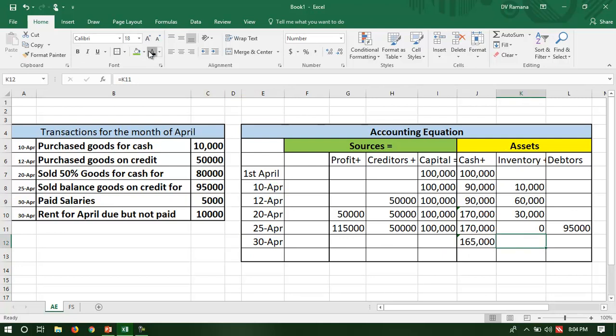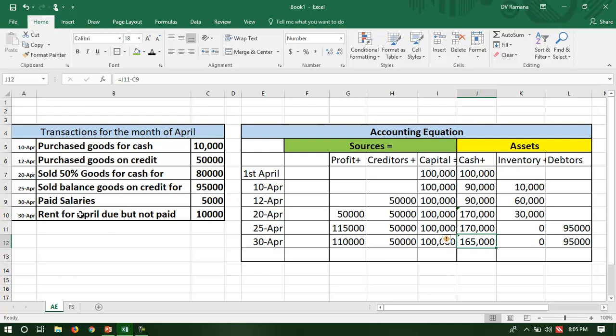No change in the inventory, no change in the debtors, no change in capital, no change in creditor. But the profit goes down by 5,000 because there is a salary expense of 5,000. The company paid the salary, so it's a transaction where cash has also gone out.